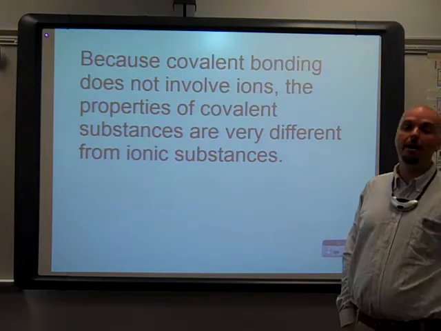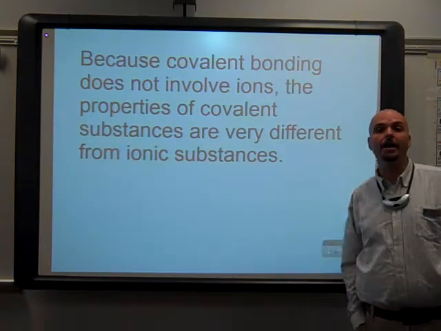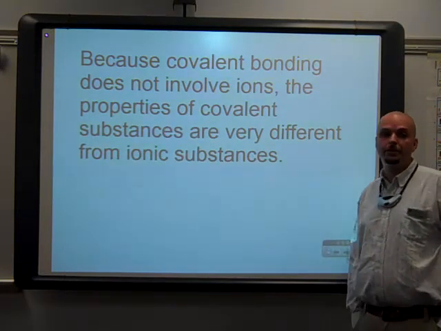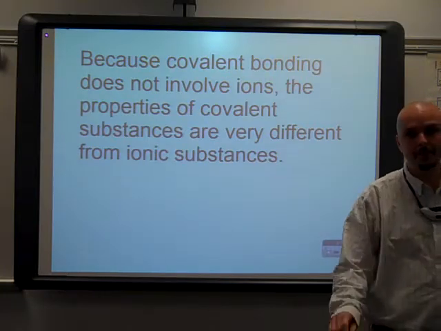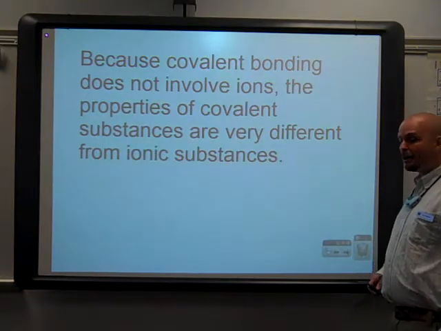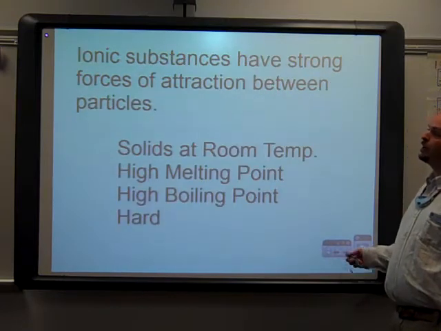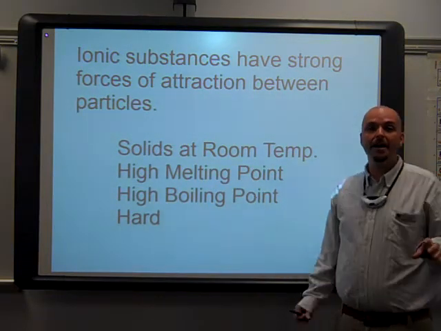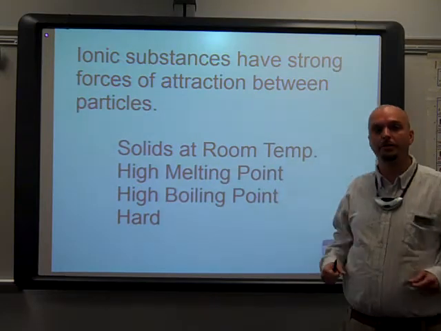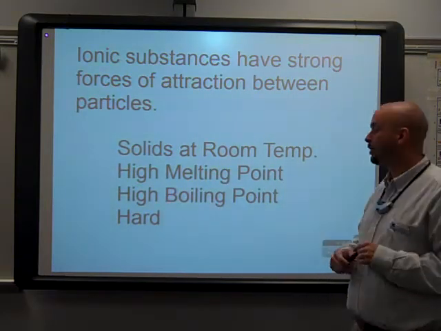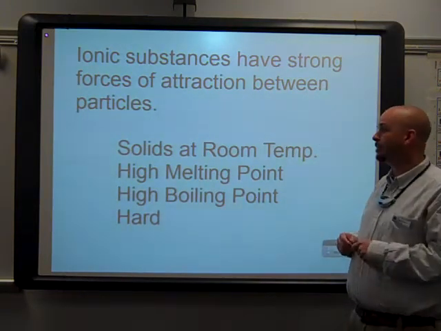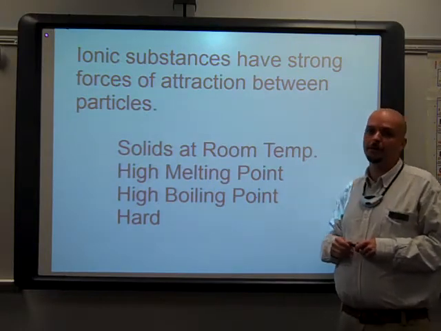Now, because it's a very different kind of bonding and because it does not involve those ions, there are no positive and negative charges. The properties of the covalent substances are very different from the ionic ones. In those ionic substances, we have those strong electrical charges. So we have these strong forces of attraction between our particles. The positive and negative ions are all forming this network of electrical attraction, holding on to one another with very strong forces. Because of that strong force of attraction, ionic substances in general are solids at room temperature.